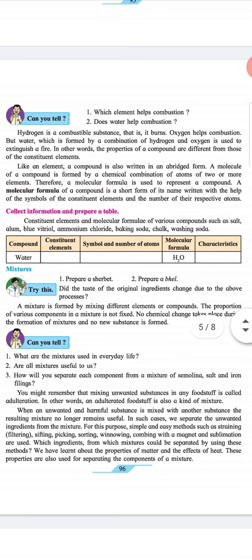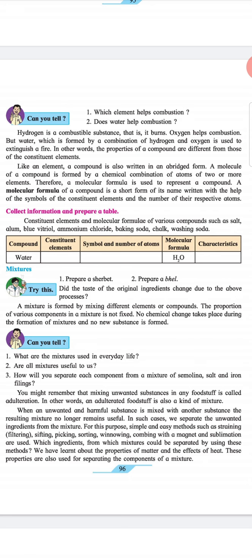Collect information and prepare a table. Constituent elements and molecular formulae of various compounds such as salt, alum, blue vitriol, ammonium chloride, baking soda, chalk, washing soda. In the table we have headings: compound, constituent elements, symbol and number of atoms, molecular formula, characteristics. Under compound water, we have molecular formula H2O.